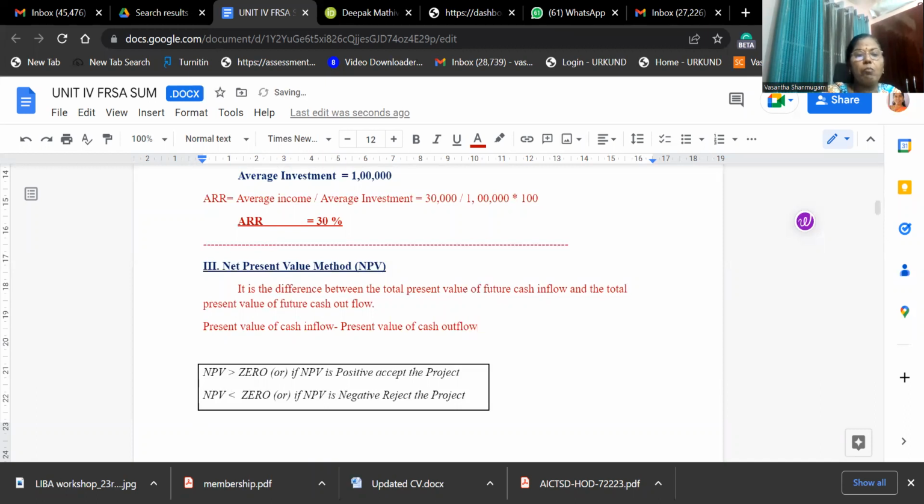So this is the formula. It is the difference between the total present value of future cash inflow and total present value of future cash outflow. This is the simple formula.